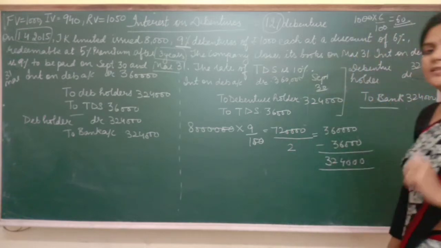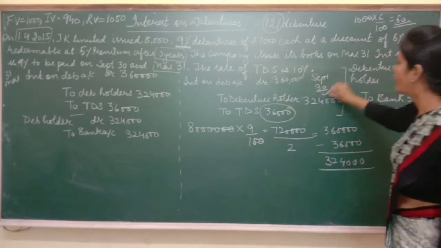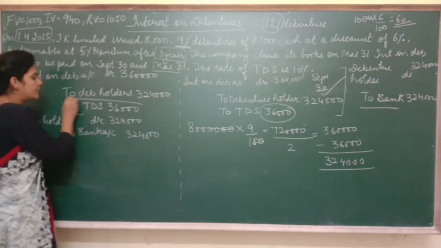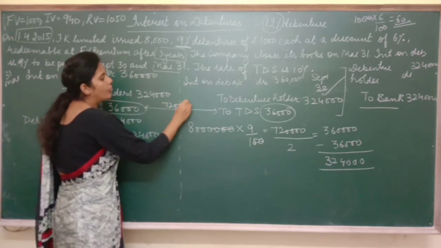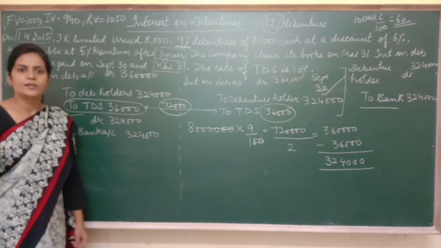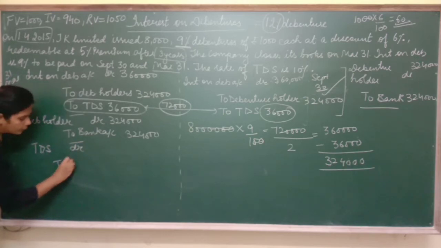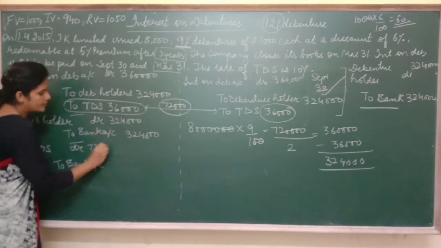Now see how much tax the company has deducted. The company has deducted a tax of 36,000 on 30th September. And while paying the next installment, the company again has deducted 36,000. It means the company has deducted total income tax, or total TDS, of 72,000. Now the company can't keep this money with itself. Fine, the company has to pay this TDS to the government. So the entry for that will be tax deducted at source account debited, because we have to pay it to bank account. So 36 plus 36, 72,000.